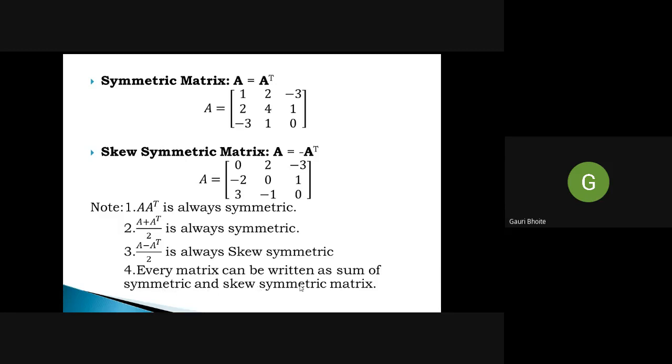So, options are given for any matrix A, which of the following is incorrect, and such properties are given to you. So if you know all these properties, you can easily identify the incorrect property. Okay. So I will provide the notes. You can refer to them.